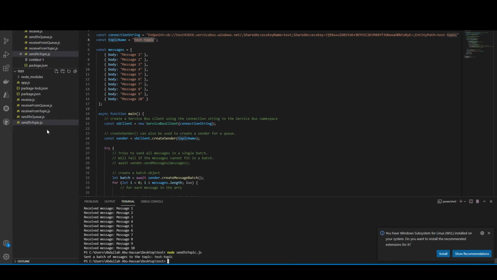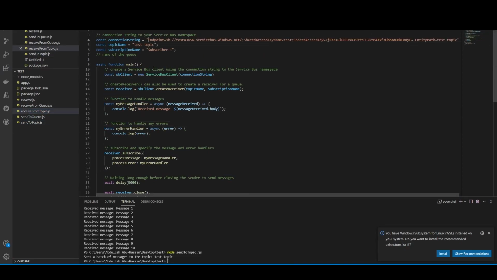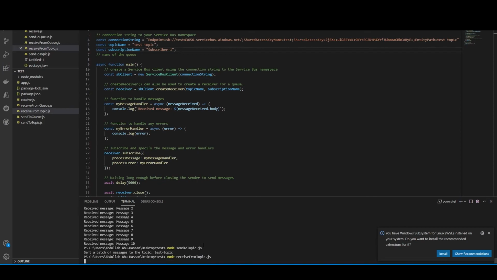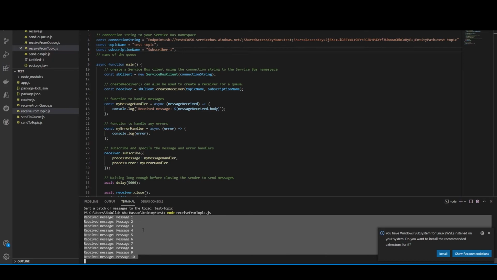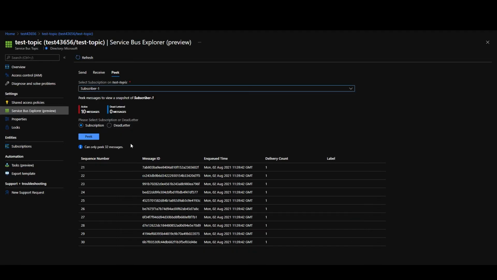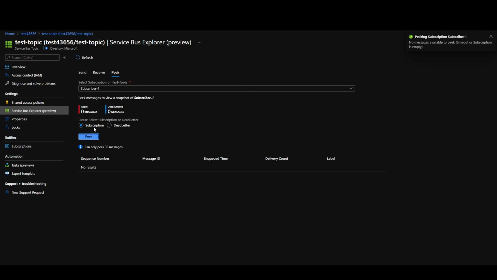So if I go to receive from topic.js, again, I define the connection string, the topic name, but now what is different here is you have to specify the subscriber name because, again, every subscriber is responsible for consuming these messages. They kind of have their own views. In this case, I want subscriber 1 to consume from this specific topic. If I run that code, node receive from topic.js, cool. I have successfully received all of those messages. And if I go back to Service Bus and I do another peek, I should see 0 messages.